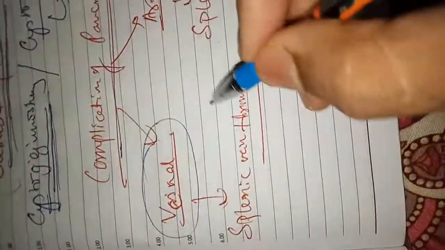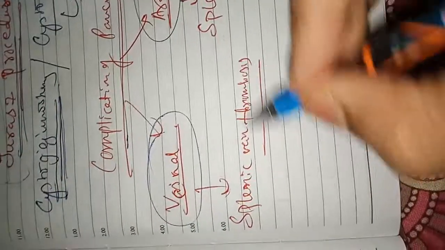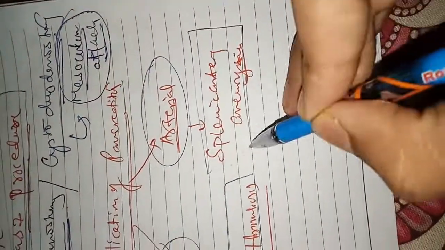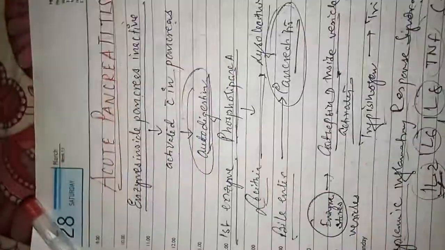What are the complications of pancreatitis? There is venous complication and arterial complication. The venous complication is splenic vein thrombosis, and the arterial complication is splenic artery aneurysm. So this is all about acute pancreatitis.